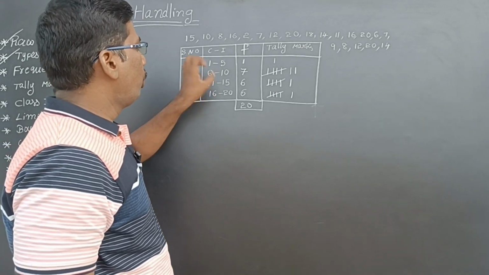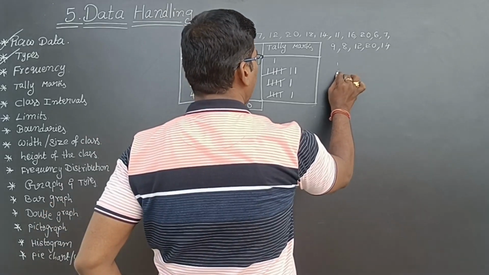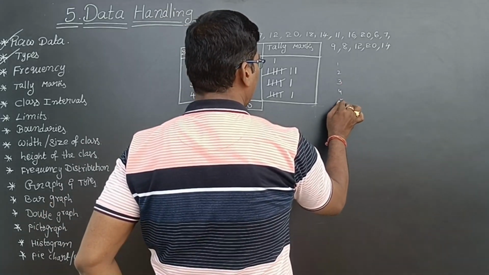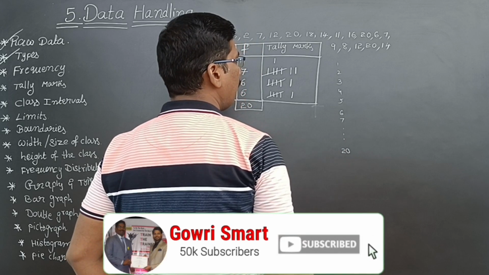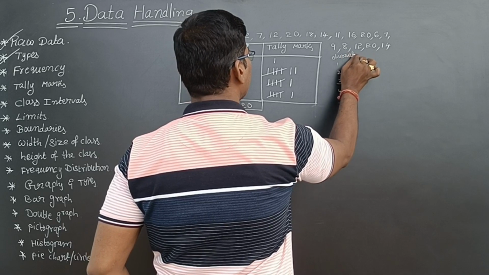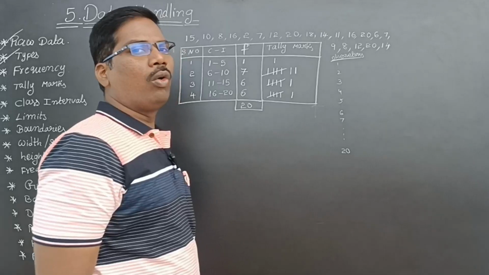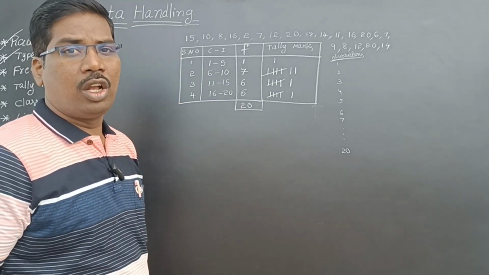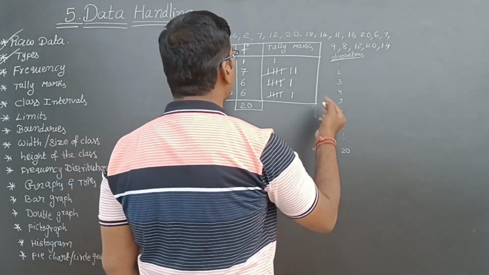Here I am making groups. If I don't make groups, if I write like this, 1, 2, 3, 4, 5, 6, 7 and so on up to 20, these are the observations. Now, I want to check how many 1 mark students are there?